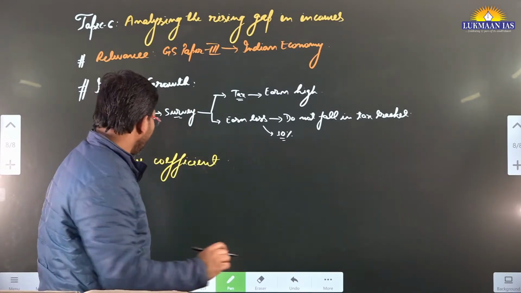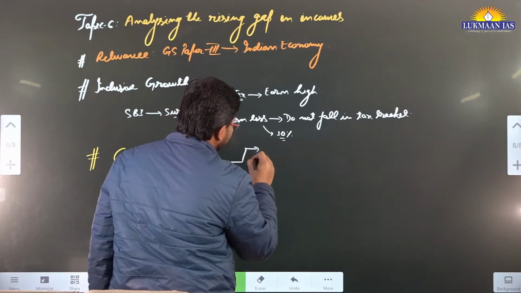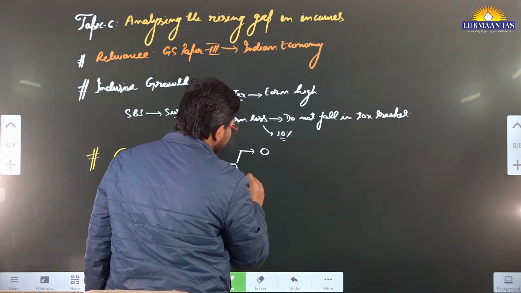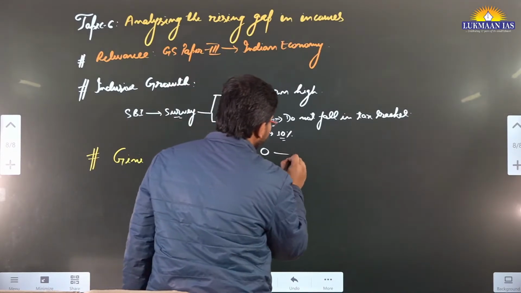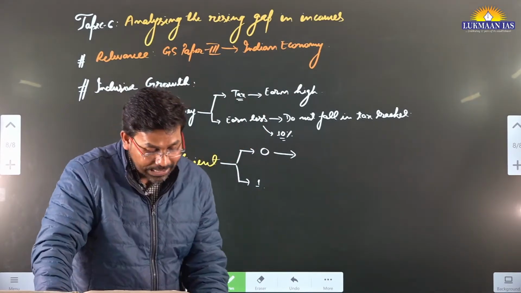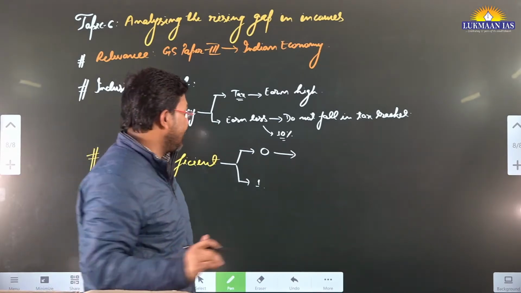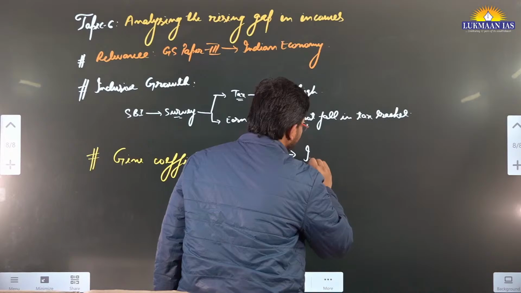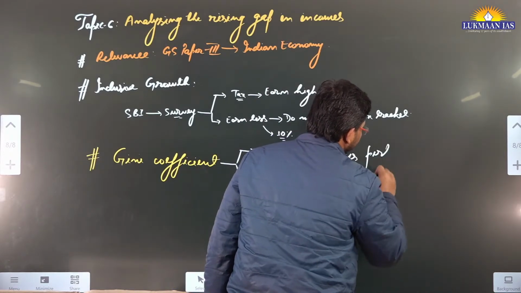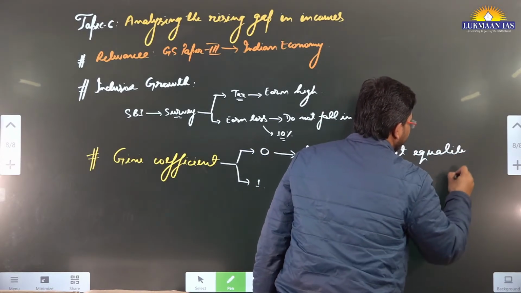All right. So basically in Gini coefficient, there are two extremes. One extreme is 0, the other extreme is 1. What do we mean by 0? 0 means complete equality, indicating perfect equality.